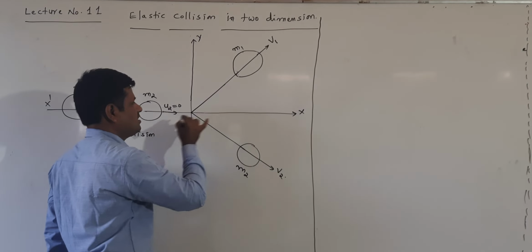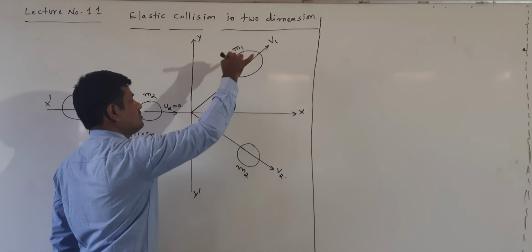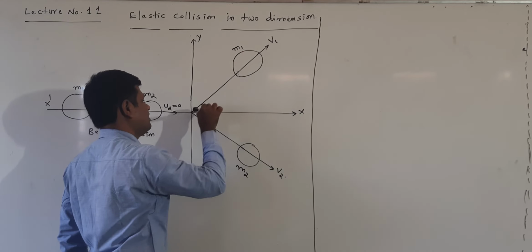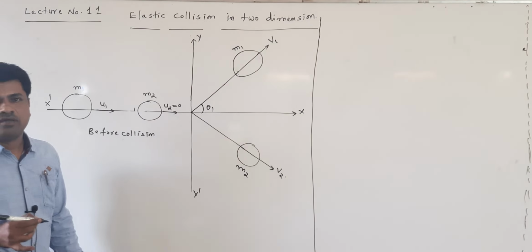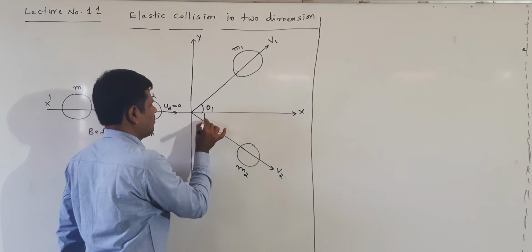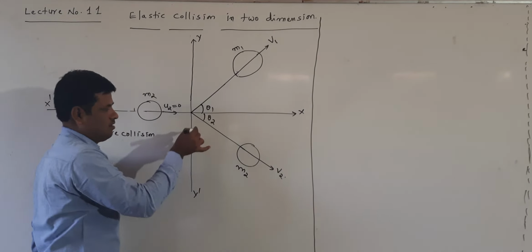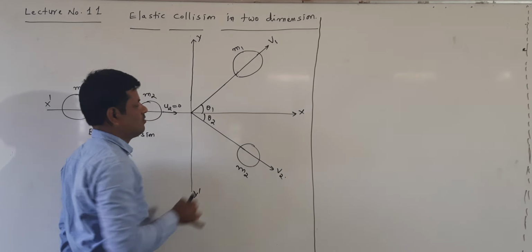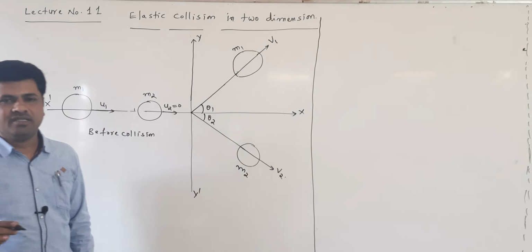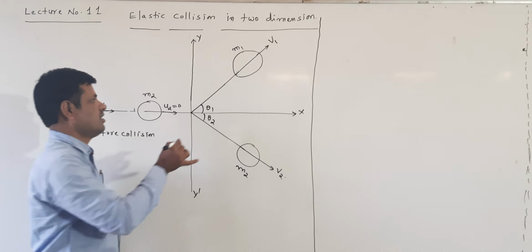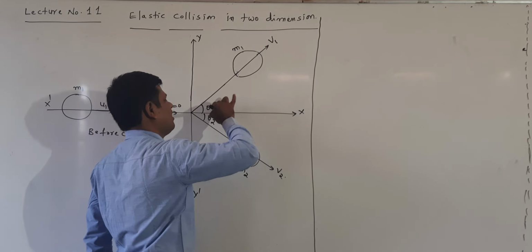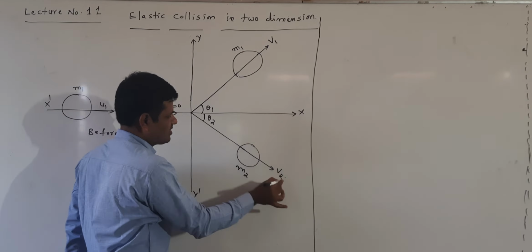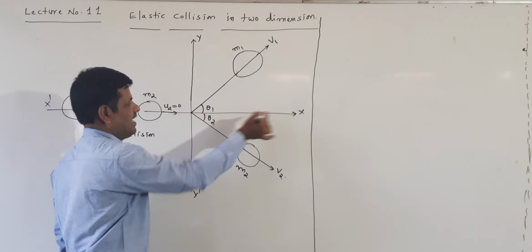Now the m1 body moves with velocity v1, and it makes an angle theta 1. This is called the scattering angle. The m2 body moves at angle theta 2. This is called the recoil angle, but that discussion is not required. Just note it makes an angle theta 1 with the x axis, and theta 2 with the x axis.